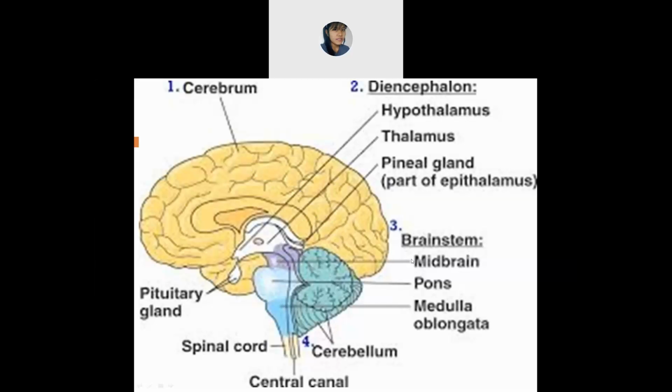And the third is the brainstem. This brainstem is divided into 3 parts. The first part is the midbrain, the second is the pons, and the third is the medulla oblongata. So these are the 3 parts of the brainstem. And the last part is the cerebellum.